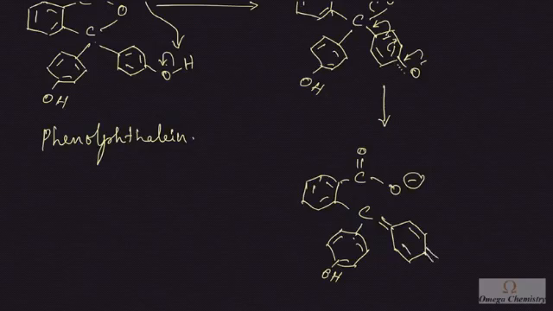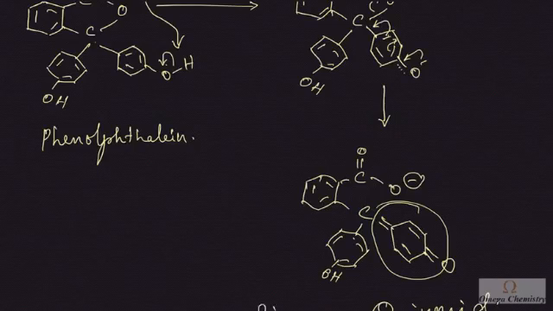So there will be a double bond, and I'll have this. This is the structure that will result finally. And what is this? This is nothing but quinonoid. And we know that quinonoid is nothing but a chromophore. If quinonoid is present in a structure, then that structure is bound to have a color. And this is how color is imparted in the solution. And the color of this quinonoid is pink.